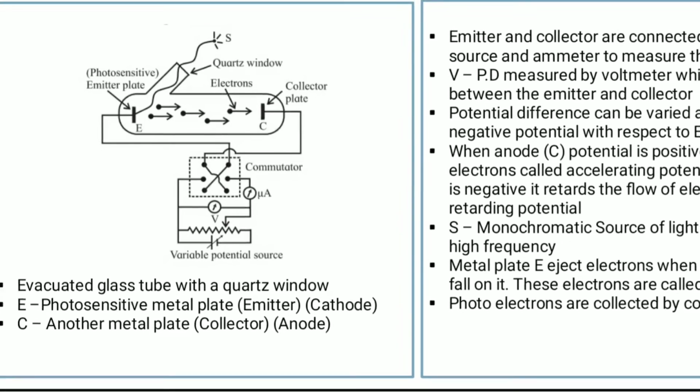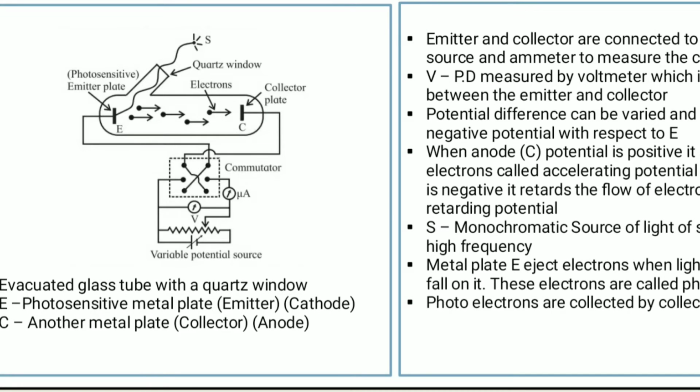This is an evacuated glass tube with a quartz window. So what have we done? We took one glass tube with a quartz window to make light incident, I mean electromagnetic radiation on the metal.